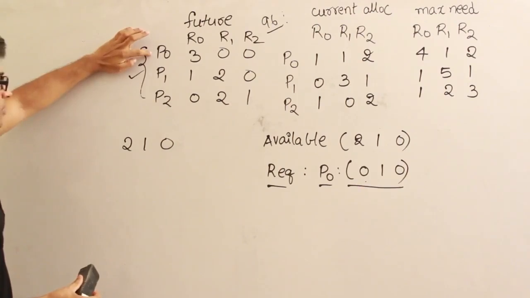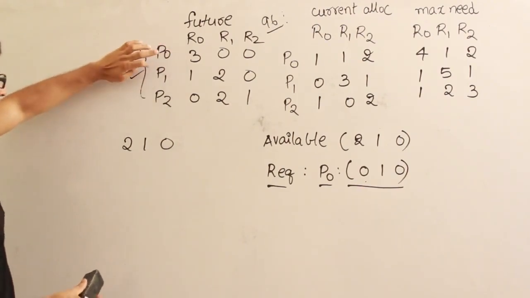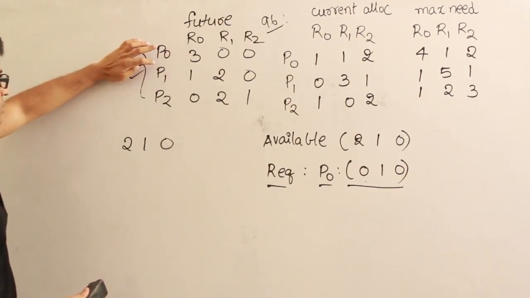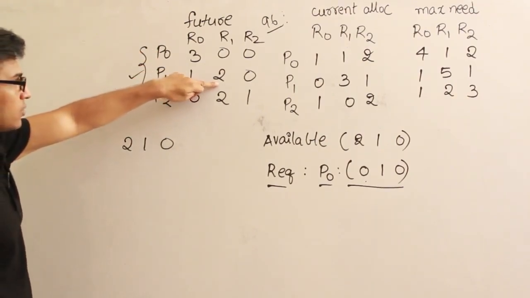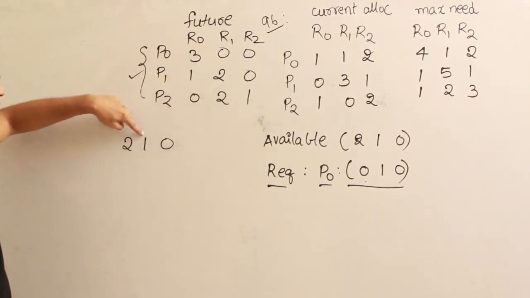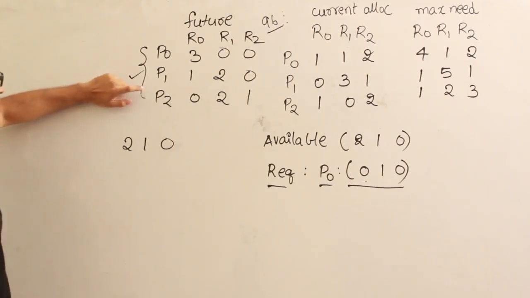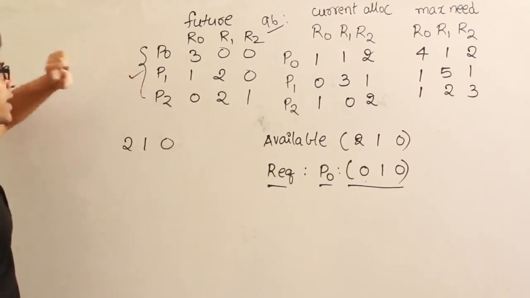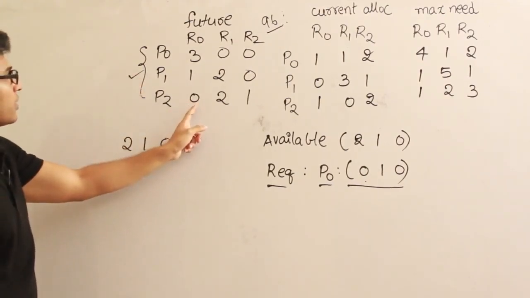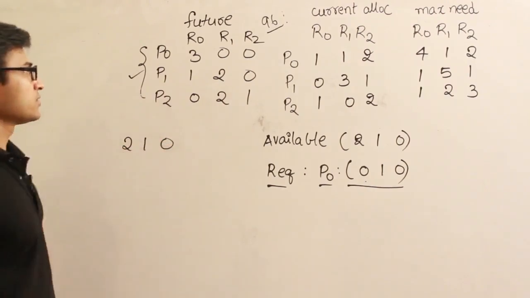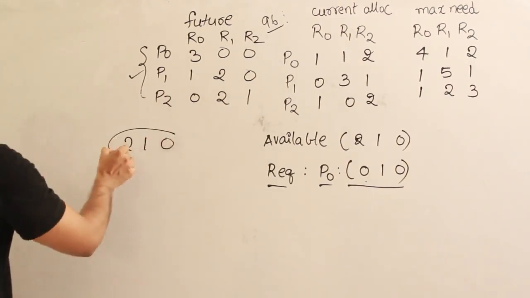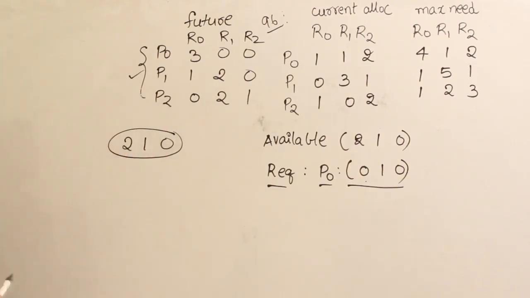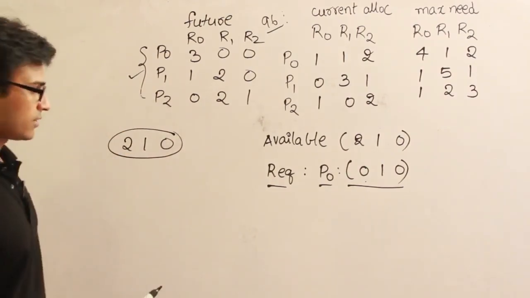You cannot satisfy P0 definitely because it requires 3, and you cannot satisfy P1 because it needs two resources, but you have only one resource of type R1, and you cannot satisfy P2 as well because you require 2 resources here and 1 resource here. So after you allocate this, there is no way you can satisfy any of the requests of any of the process, therefore it is unsafe, right?